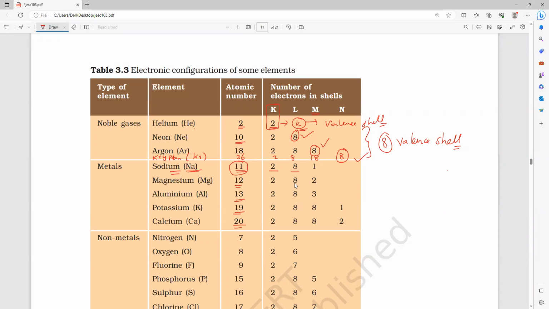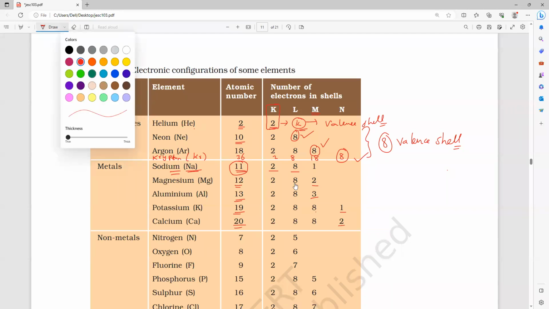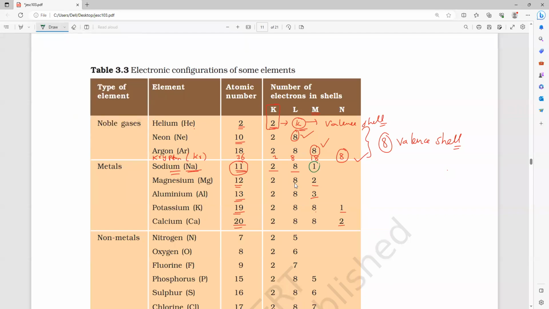So if you notice it here, all of you, 2,8,1; 2,8,2; 2,8,3; 2,8,8,1; 2,8,8,2. So if you notice metals, how many electrons will they donate, as we already studied? Either 1 or 2 or 3. You can see here, aluminum is having 3 electrons. So metals' valency varies from 1 or 2 or 3. They can donate either 1 electron or 2 electrons or 3 electrons.